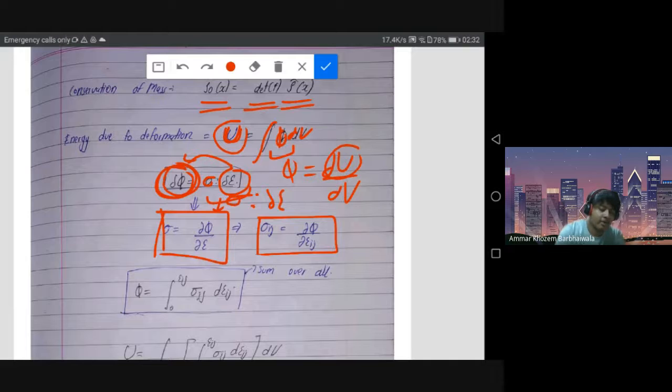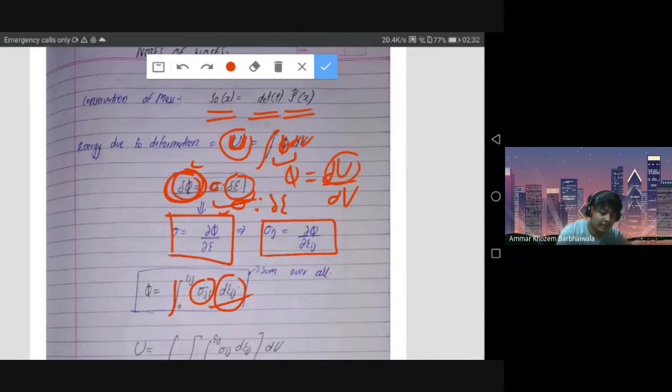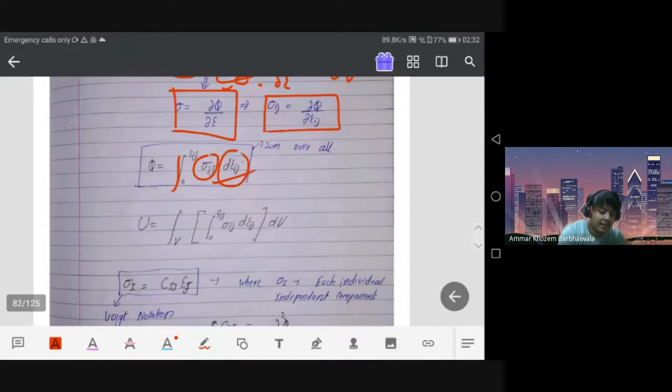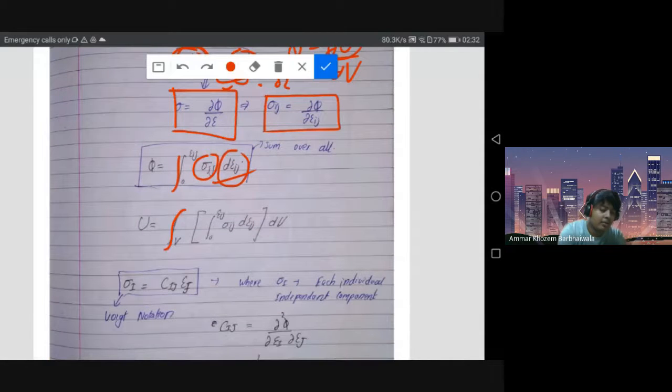And if we want to calculate phi for the entire deformation, if I know the stress tensor, then I can integrate it over epsilon ij from 0 to epsilon ij. Once I have this phi value integrated, I can again integrate it over the entire volume to get the total energy stored by deforming from 0 to epsilon. And that is basically it for this video. I'll see you in the next video with the constitutive relations.